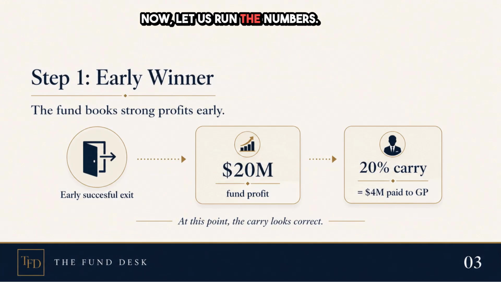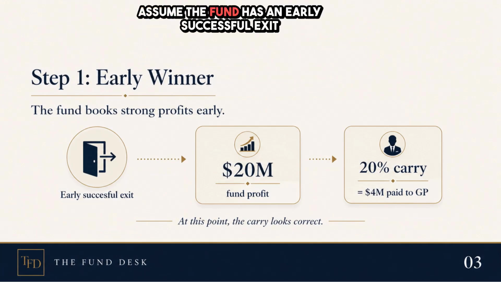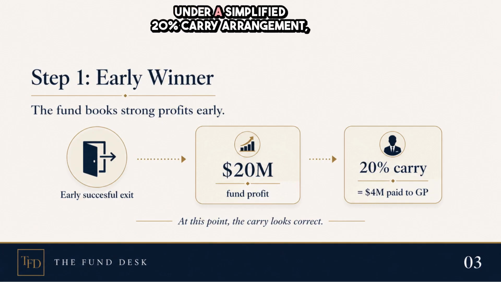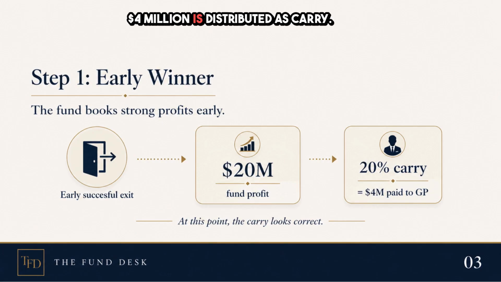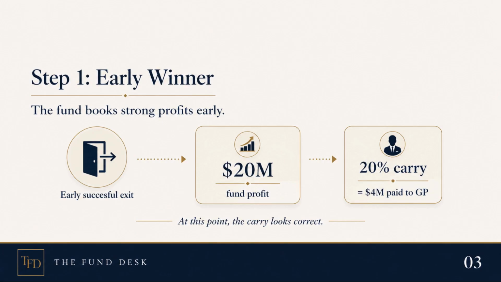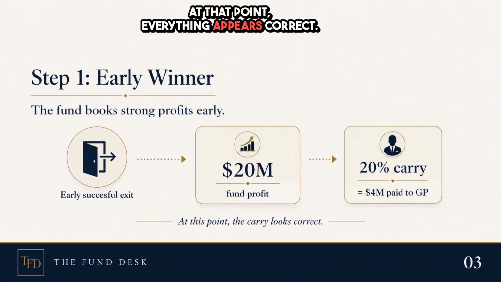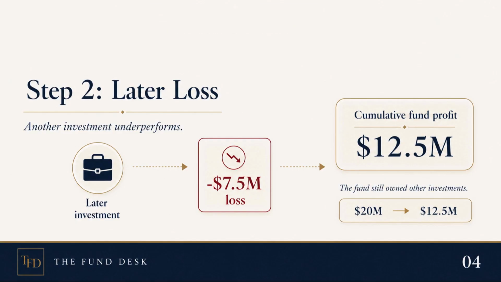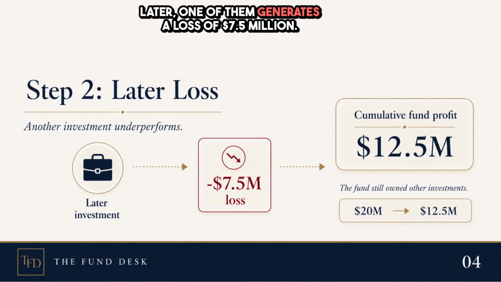Now, let us run the numbers. Assume the fund has an early successful exit and generates $20 million of profit. Under a simplified 20% carry arrangement, $4 million is distributed as carry. At that point, everything appears correct, but the fund still owns other investments. Later, one of them generates a loss of $7.5 million.